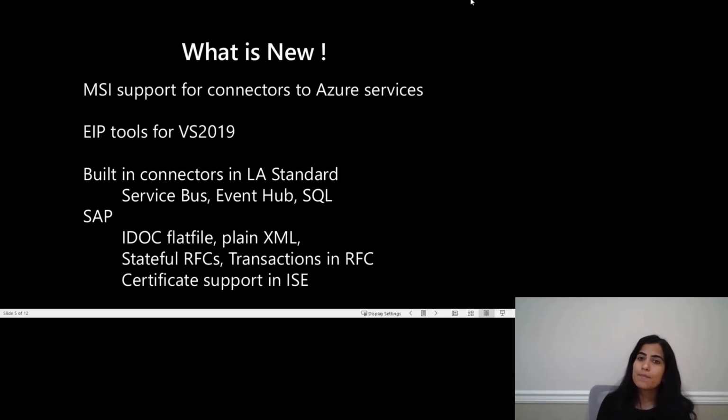We've been very busy this past year. You've all heard and seen a lot about standard Logic Apps, which unlocks a lot of use cases and industry verticals by enabling you to run your applications and connectors anywhere. Along with that, here is a list of a few more improvements that have happened along the way. Managed identity, which is the preferred and recommended way to authenticate to Azure services, has been added for a lot of connectors. Earlier this month, we also released EIP tools for VS 2019.